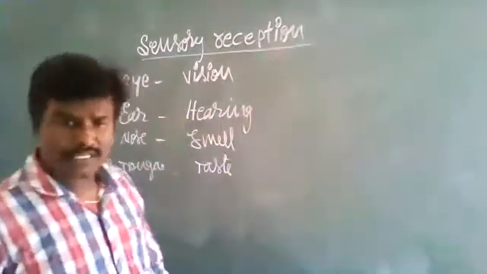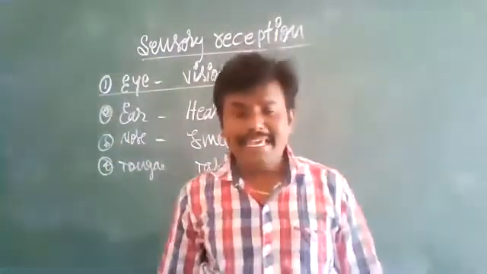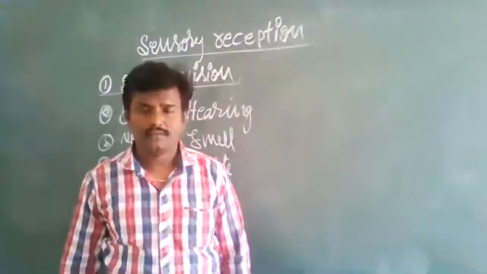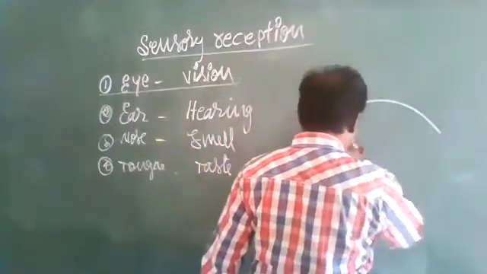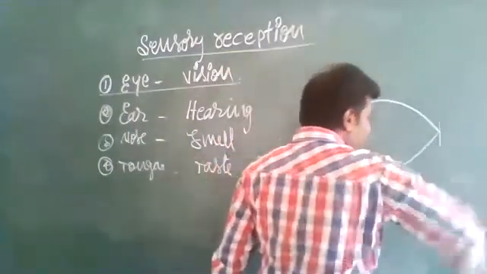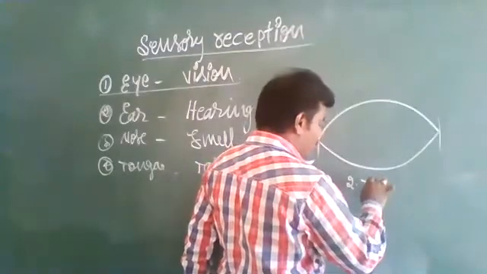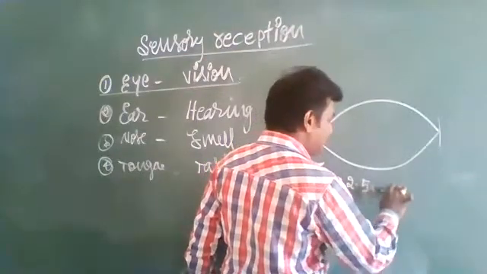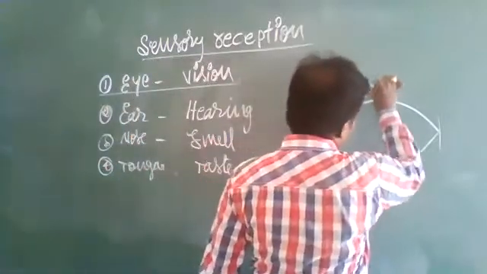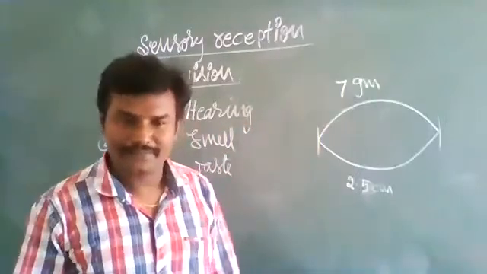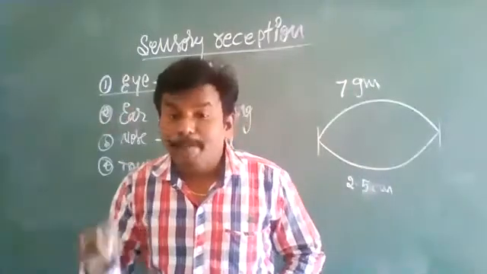Among those, the first one is the eye, the human eye. The human eye is about 2.5 centimeters in diameter. From here to here is called diameter. It weighs about 7 grams. Generally, the human eye is a spherical shaped structure.